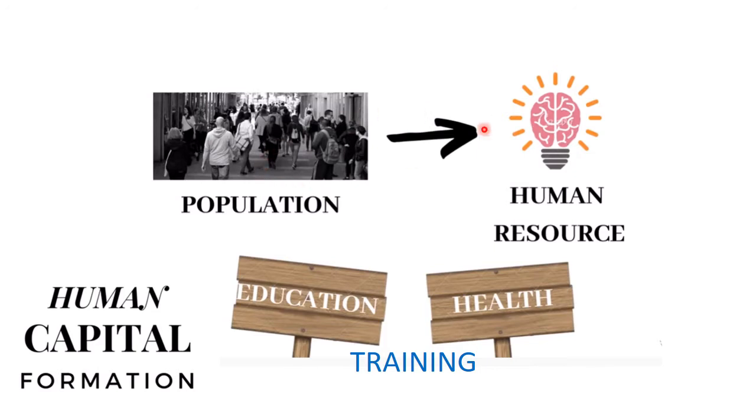We can make it if we invest a lot in education, health and training. When we invest in these 3 sectors, by giving them education, looking after their health, giving them training, then it turns out to be a good investment which is called as human capital formation.